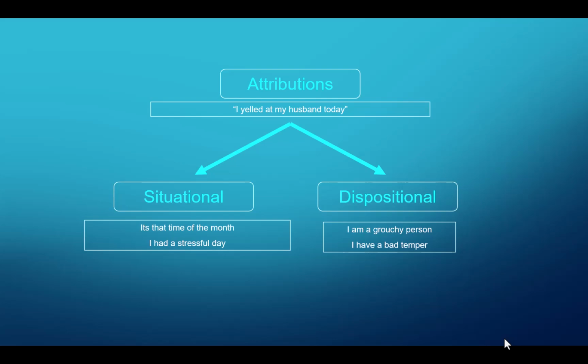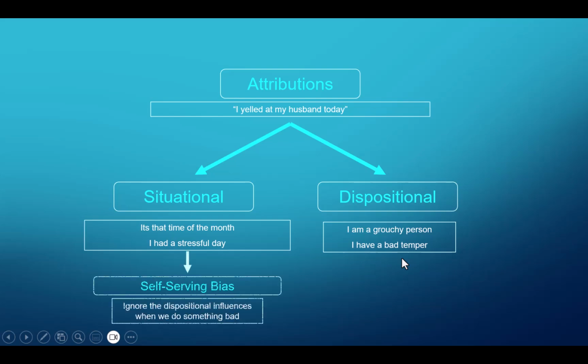But again, with that self-serving bias, we want to make ourselves look good, right? So we're not going to attribute that yelling to a dispositional attribution. We're not going to say, oh, I'm just grouchy or I have a bad temper. We're going to go with those situational influences. So again, with self-serving bias, when we've done something bad or embarrassing, we're going to ignore the dispositional influences and focus on those situational attributions.